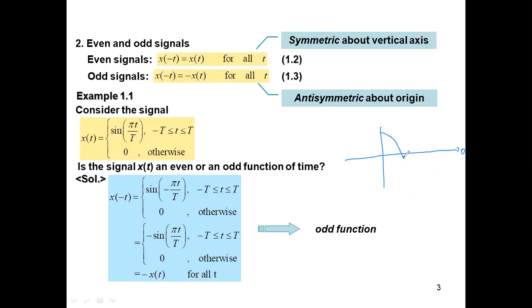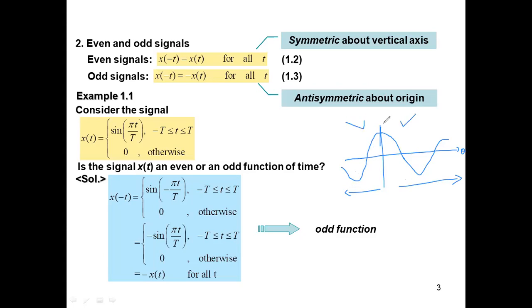So you can see this is the wave on the right side. On the left side, how is it? Cos of minus theta is cos theta. Remember, cos of minus theta is cos theta. So what does that mean? That means that if you go on the negative side also, you are going to get the very same replica of the signal. So on the right side and the left side, they are actually mirror images.